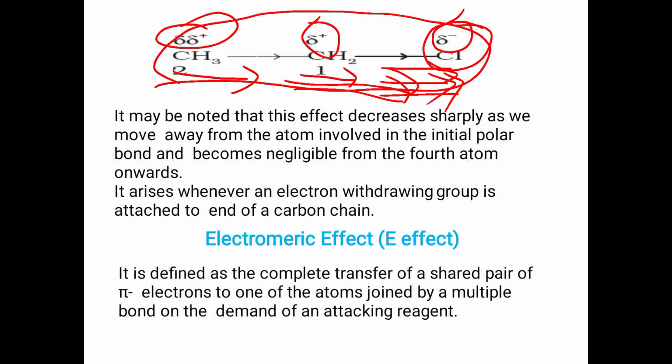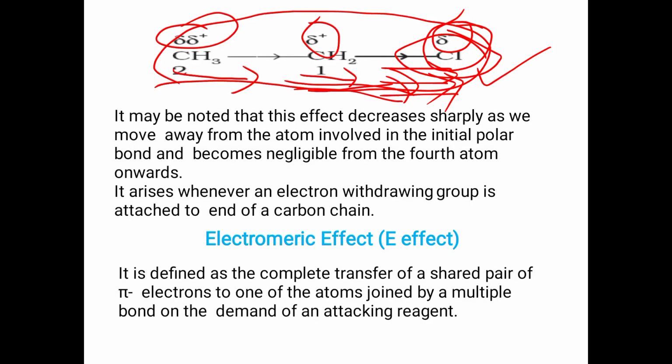if the distance increases from the molecule, the positive charge increases. This type of effect is known as inductive effect. It may be noted that this effect decreases sharply as we move away from the atom involved in the initial polar bond. That is, here chlorine is showing the initial polar bond.